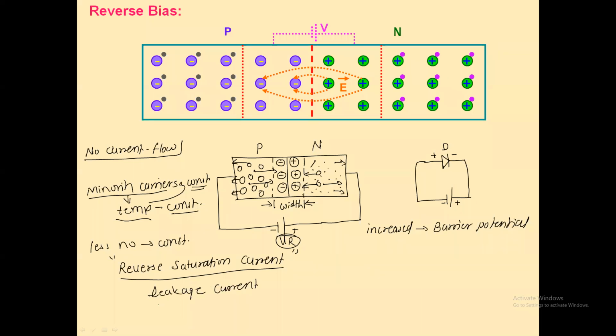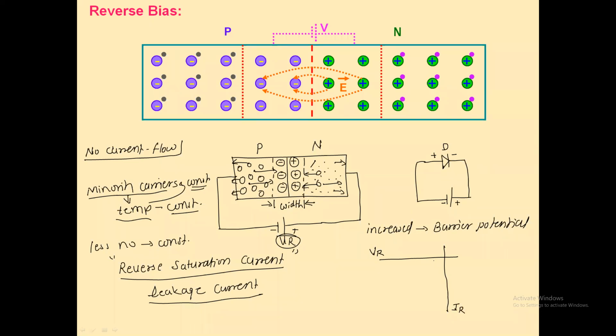Because it is expected that the PN junction diode will conduct current in only one direction, and that would be in forward bias only. Ideally, it is not expected that current flows in reverse bias, but practically it flows, and that current we call the reverse saturation current, and this current is due to the minority carriers only. So if I want to draw the graph for reverse bias, for that I consider the third quadrant, because the voltage is also reverse and the current is also reverse.